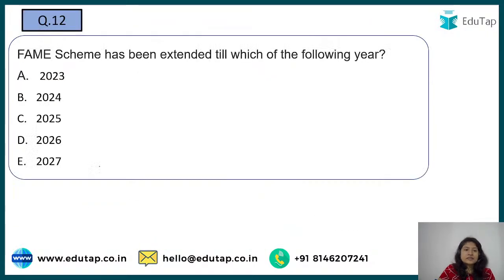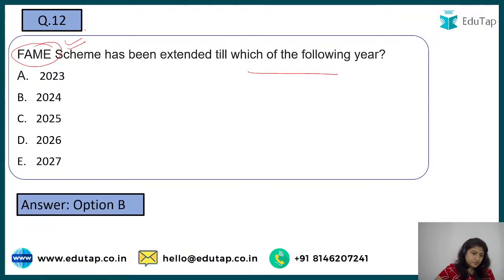Okay, let's come to question number 12, talking about FAME scheme has been extended till which year? So if you are updated with the current affairs, you must be aware of this FAME. It is for focusing on increasing the electronic vehicles here in India, and this scheme is something that can always be part of your descriptive writing as well, right? Because this is what the future is all about. So here you have to tell that it has been extended till which year.